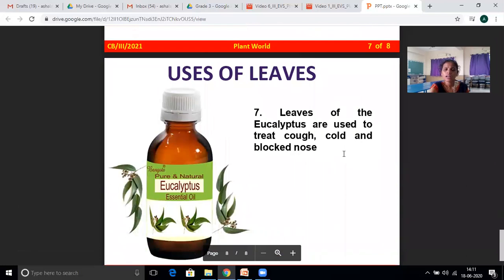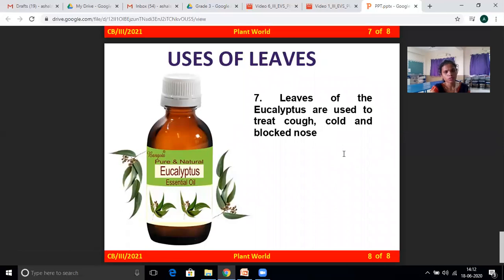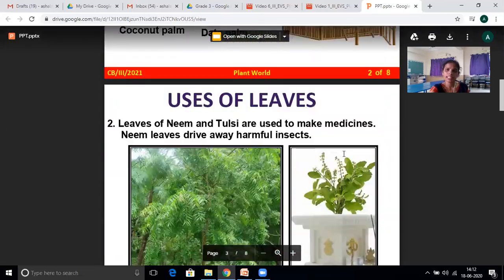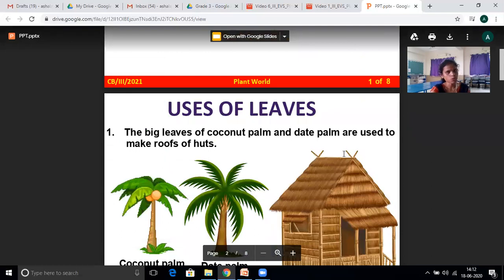Leaves of the eucalyptus are used to treat cough, cold and blocked nose. That is the Nilgiris. That is pure natural, and it is very good for cold, cough and blocked noses. So these are the uses of leaves. Any doubts from this? No? Okay. So now I will show you one video.